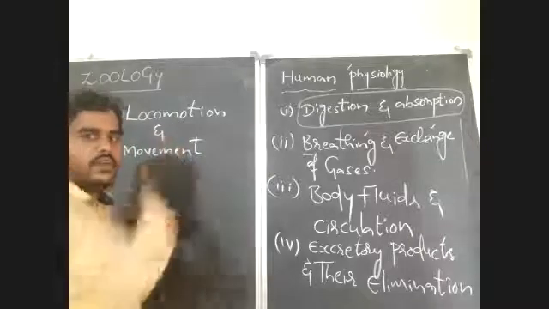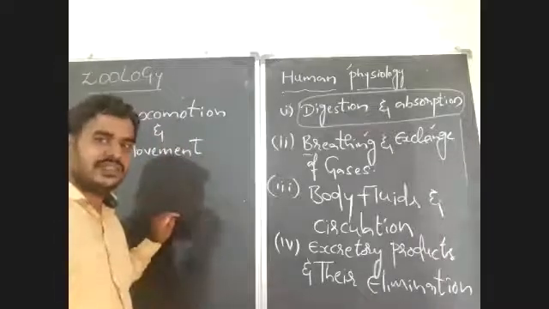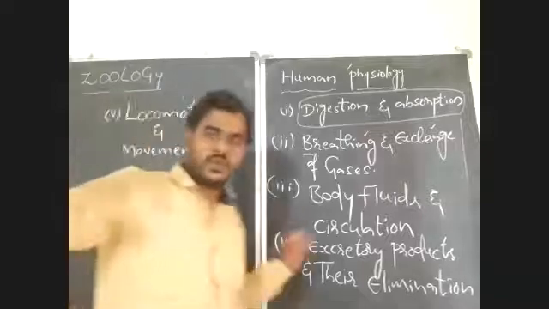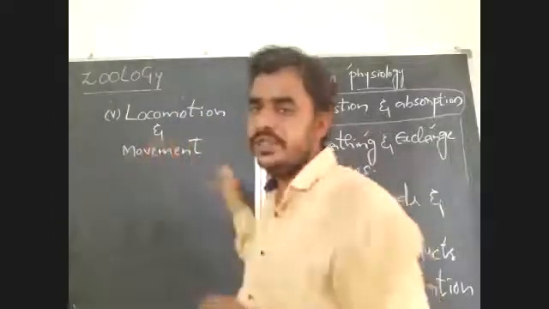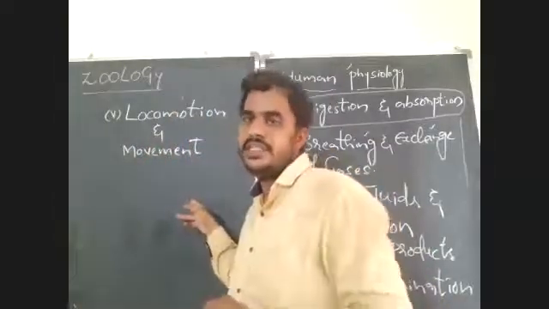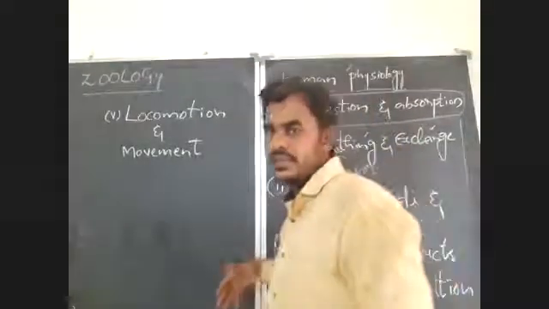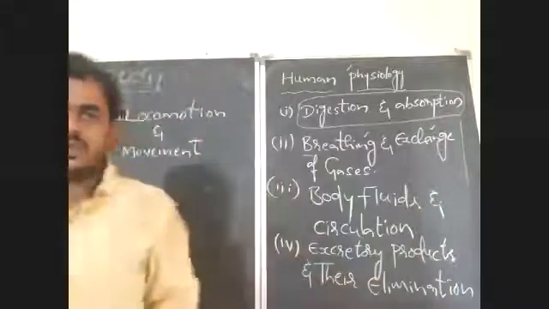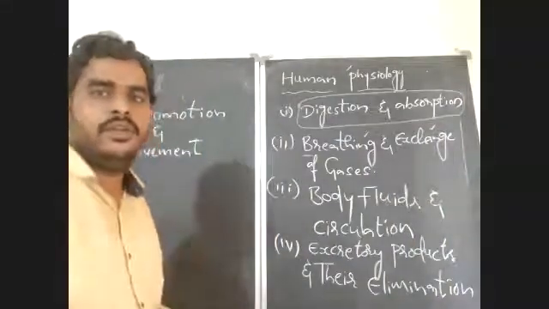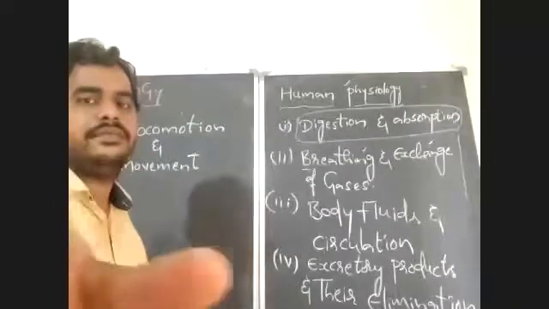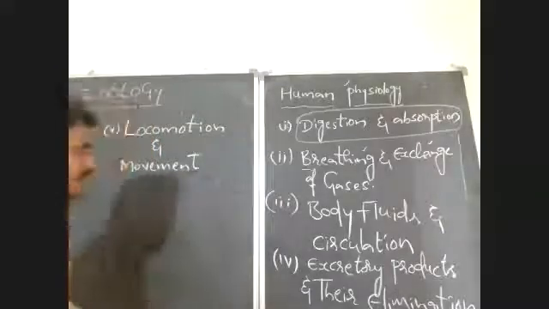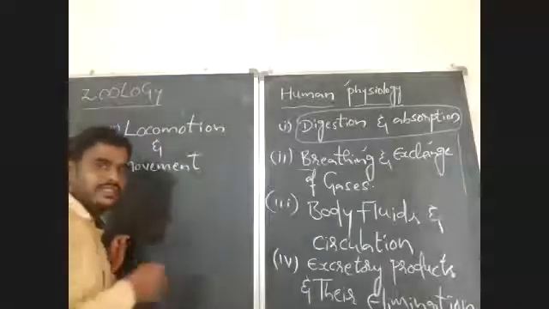But in this chapter, you will learn the skeletal muscles, the muscles which are always attached with the bones. And smooth muscles, which are visceral muscles, you will learn in digestion and absorption and other chapters. So there are three types of muscles: smooth or visceral muscles, cardiac muscles, and skeletal muscles.